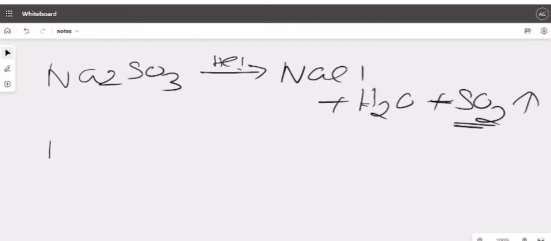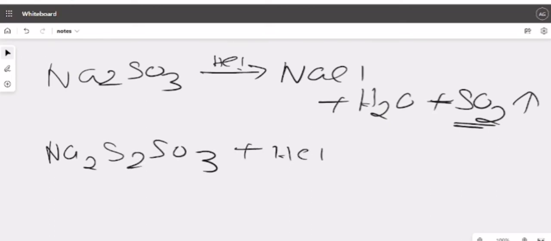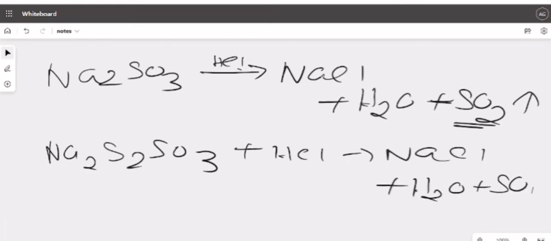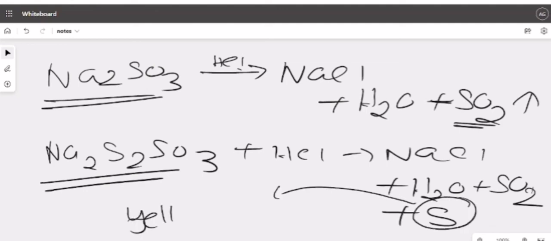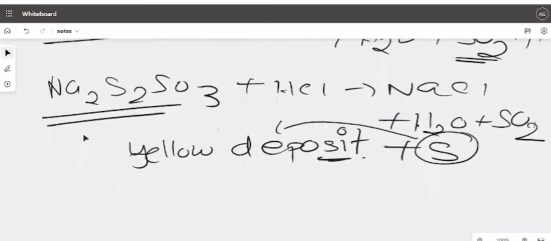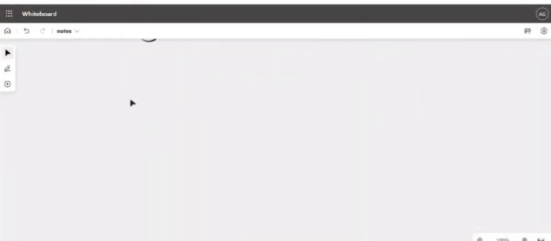Okay, now another compound is there, that is Na2S2O3. If you add it with HCl, you will get NaCl, fine. You will get H2O, fine. You will get SO2, that is also fine. But you will get another product, that is S. Clear? So often a question comes to differentiate between these two. How will you differentiate? You have to add HCl. What is the observation for this one? Yellow deposit. If you find a yellow deposit of sulfur, then it is sodium thiosulfate. Otherwise, it is sodium sulfite. Differentiation might come in a question.